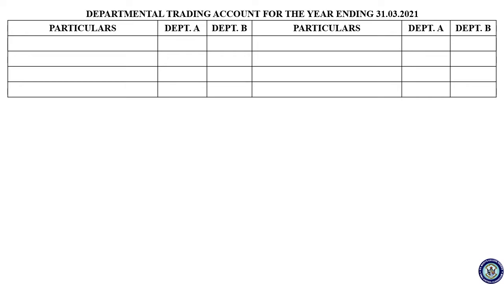Okay, first you have to take the opening stock.